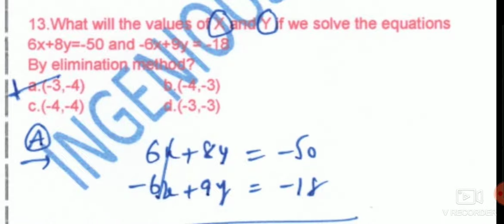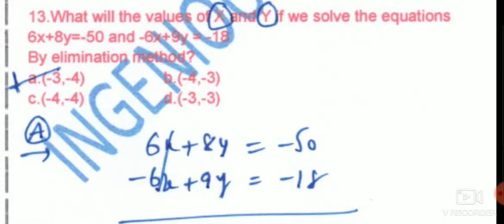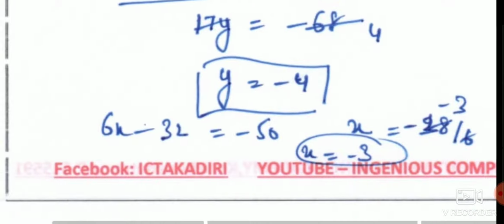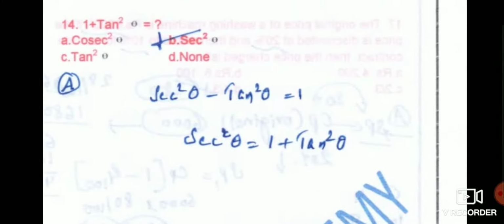Next, solve this pair of equations: 6x plus 8y equals minus 50, and minus 6x plus 9y equals minus 18. We solve these two and get the values of x and y easily. Minus 4 and 3 is the answer. So these are the questions. You can directly go through whatever has been given.